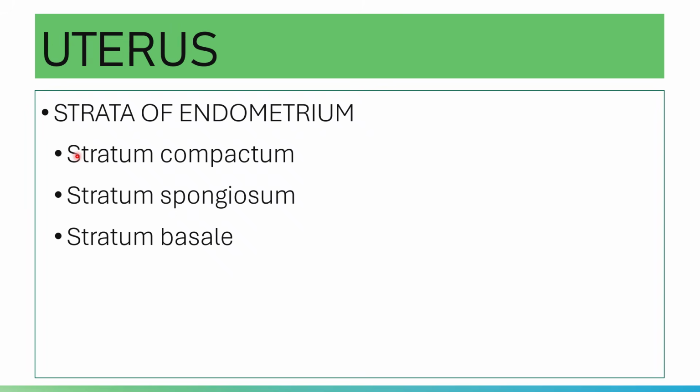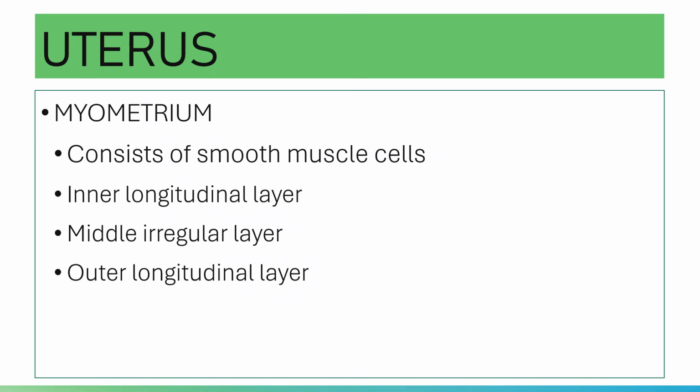Your stratum compactum is the superficial layer containing the neck of your uterine glands. Stratum spongiosum is the middle layer consisting of loose areolar tissue. And then your stratum basale is the deep layer that lies adjacent to your myometrium.